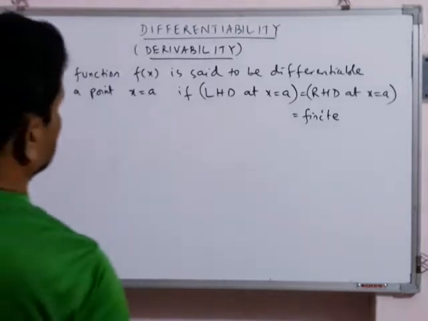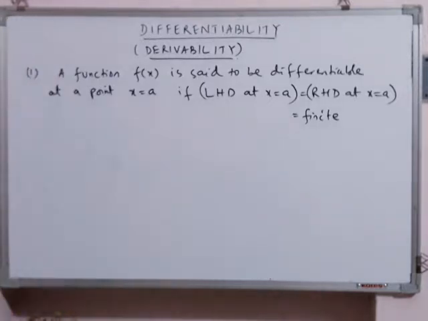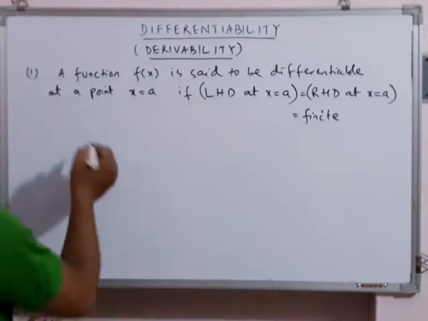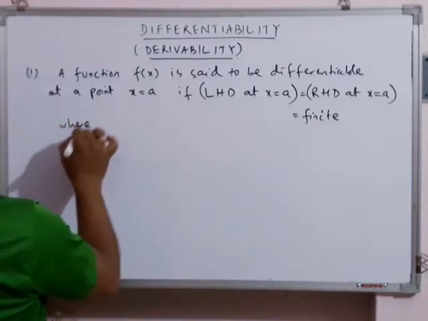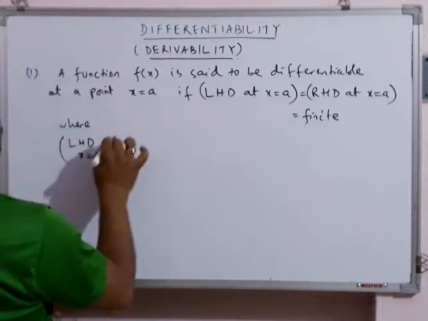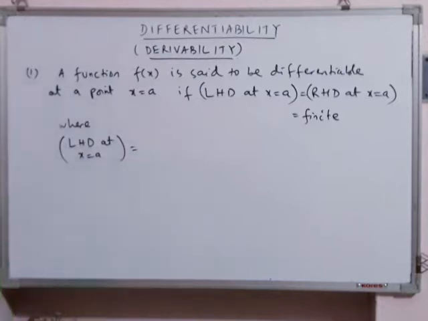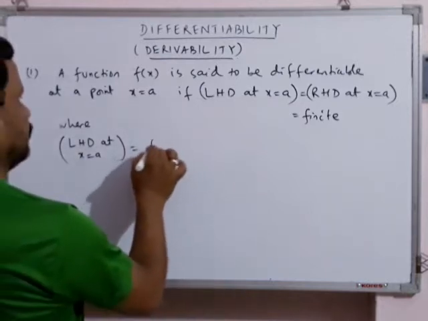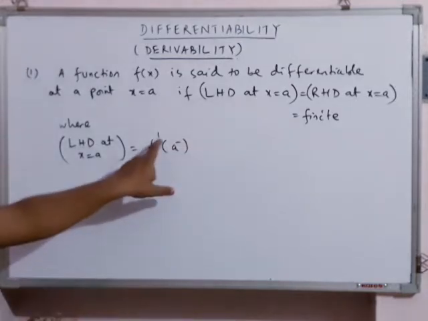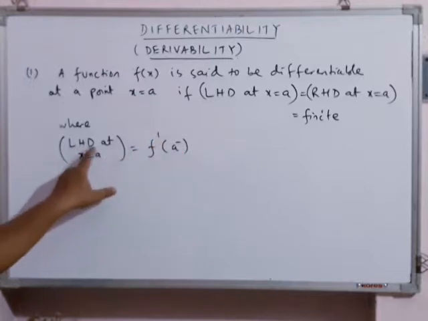What is LHD? In the next point we will understand what is the formula for LHD at x = a for function f(x). Similarly, we will understand what is RHD at x = a. LHD at x = a, students, you remember the notation, it is written like this: f dash a minus. This dash stands for derivative, f dash a minus means left hand derivative.